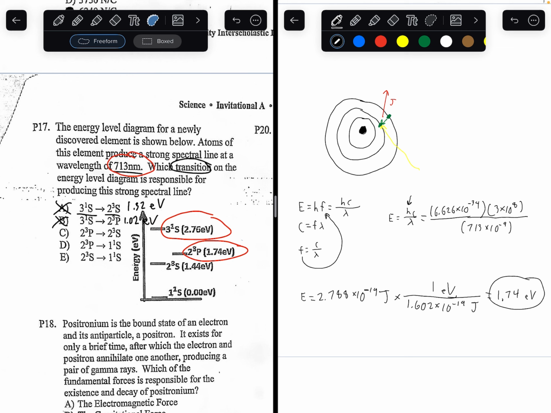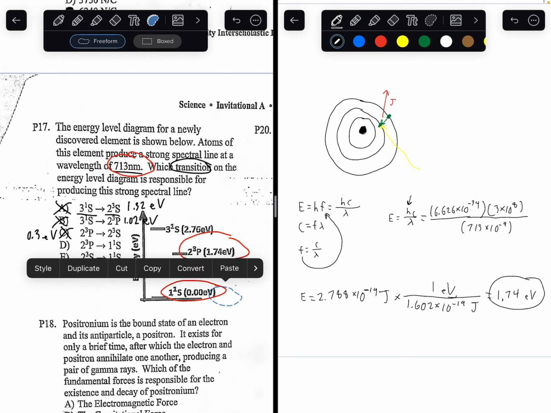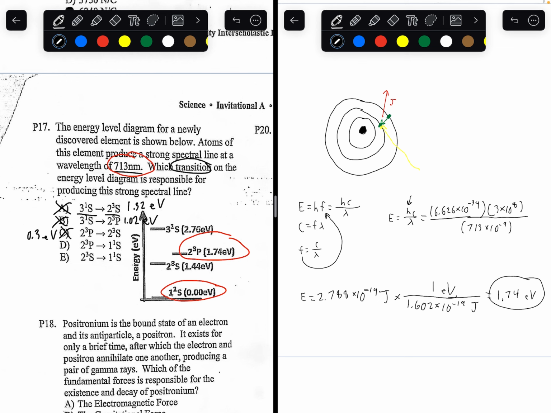2,3p to 2,3s. So you have 1.74 to 1.44. You'll have a difference of 0.3 electron volts. I'll write that on the side here, 0.3 electron volts. Again, not what we want. 2,3p to 1,1s. 1.74 minus 0, you will have a difference of 1.74 electron volts.